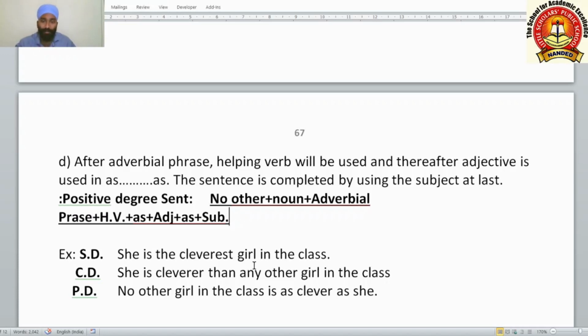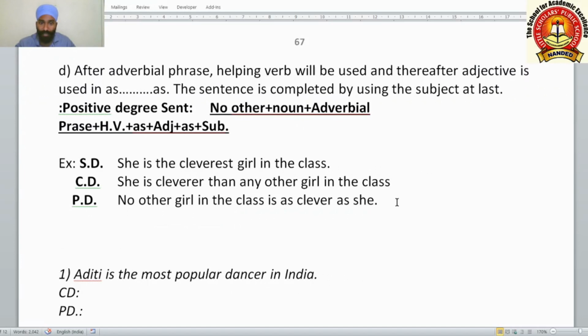This is how the structure will become, and sentences will be converted like this: she is the cleverest girl in the class. She is cleverer than any other girl in the class. No other girl in the class is as clever as she.